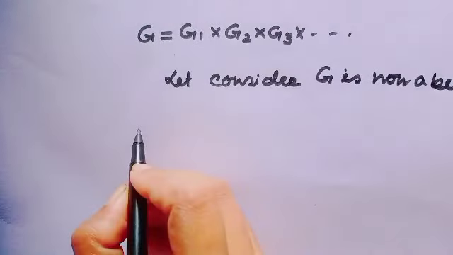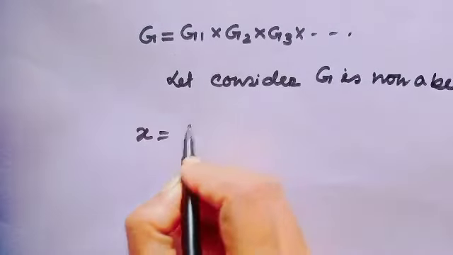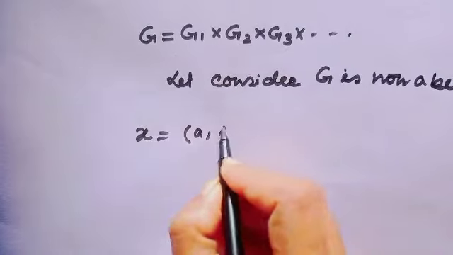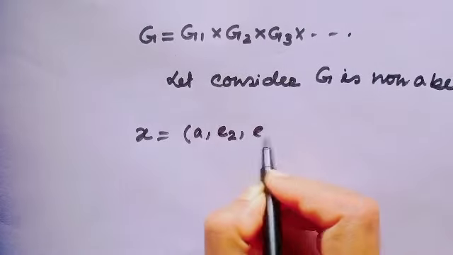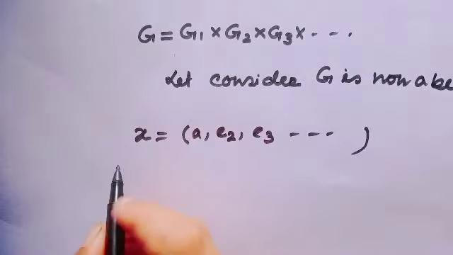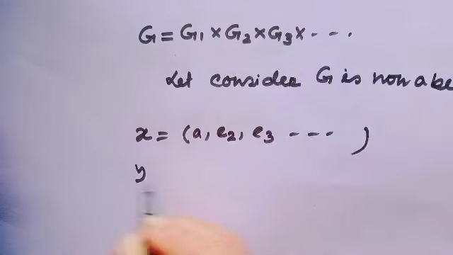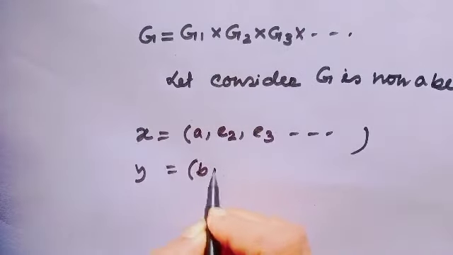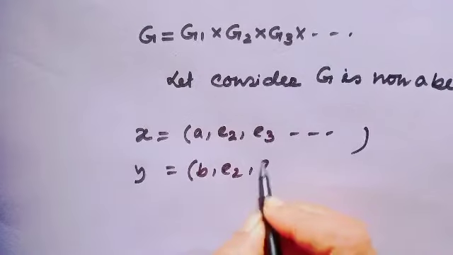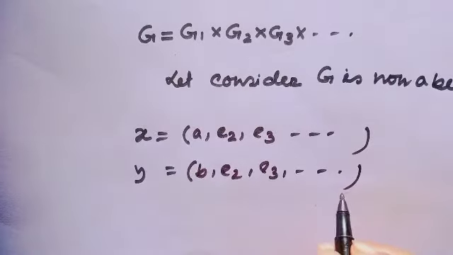Then consider x equal to (a, e2, e3, and so on), and y equal to (b, e2, e3, and so on).